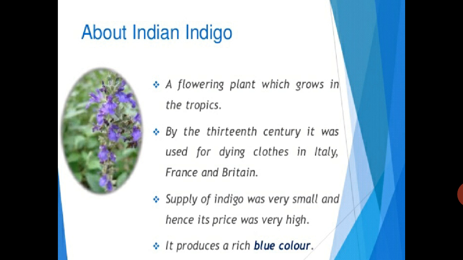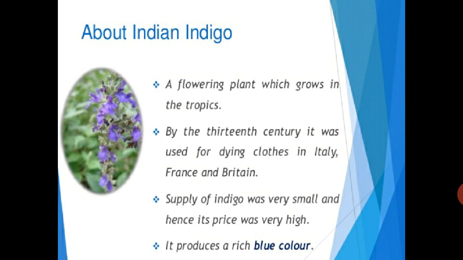Now about the Indian indigos. Why is the Indian indigo very important? Because indigo agriculture can be done only in the tropical region. Tropical region means the region between the Tropic of Cancer and the Tropic of Capricorn. Whatever region is in between is counted as the tropical region. So indigo grows nicely there, and India comes in that part.